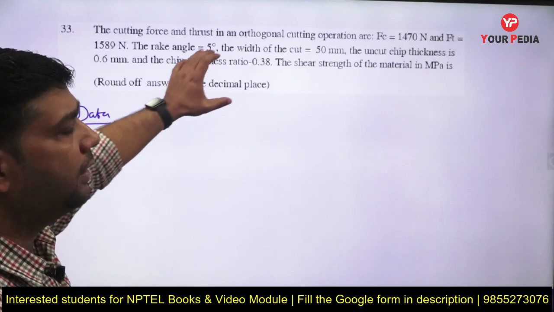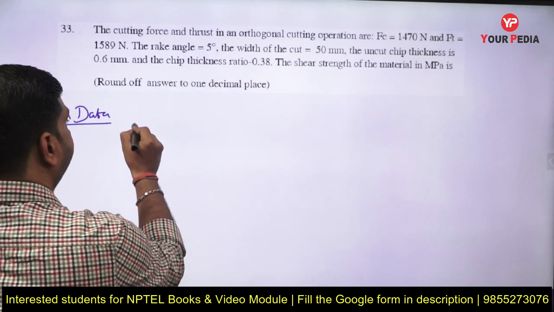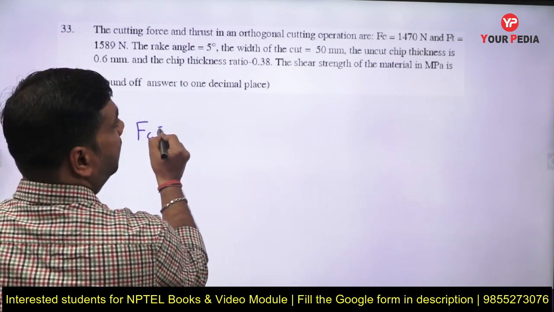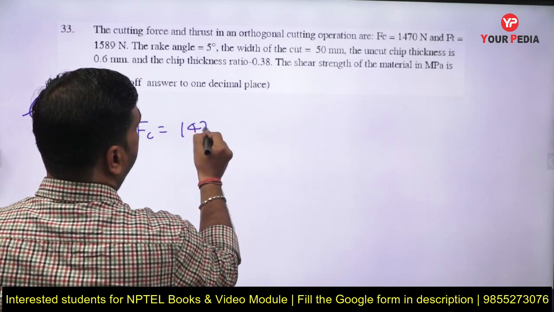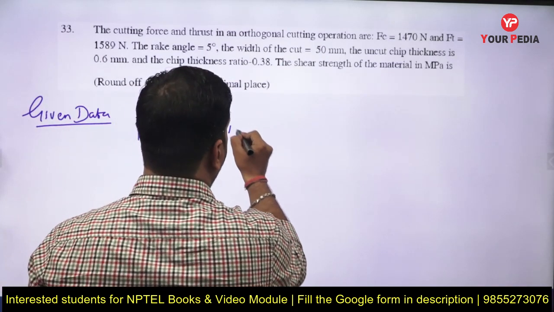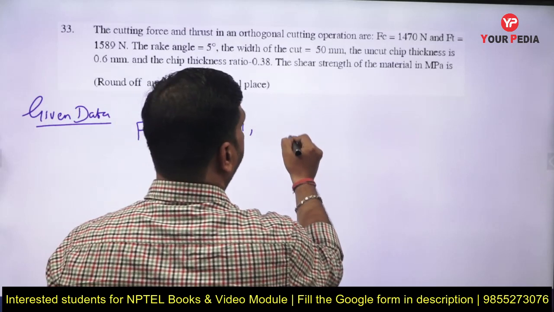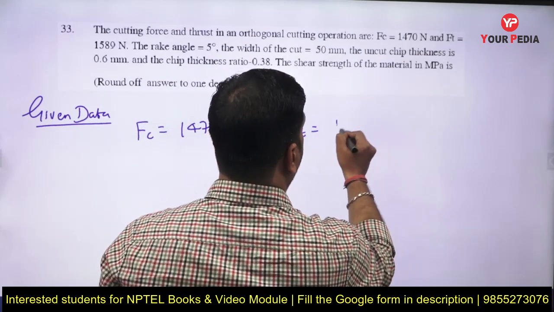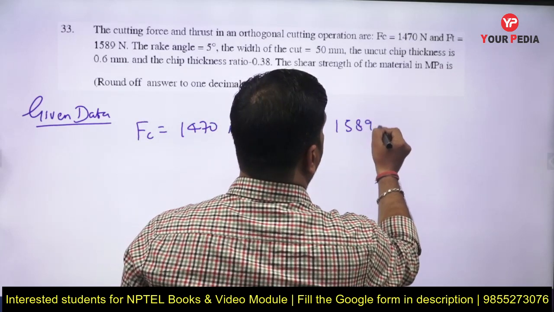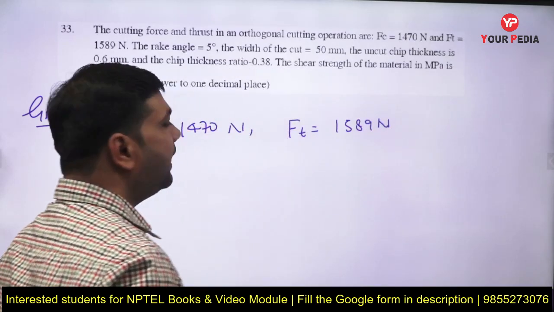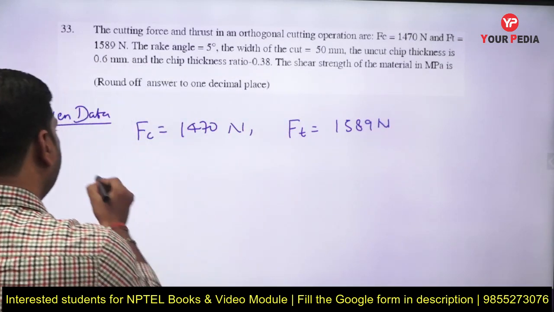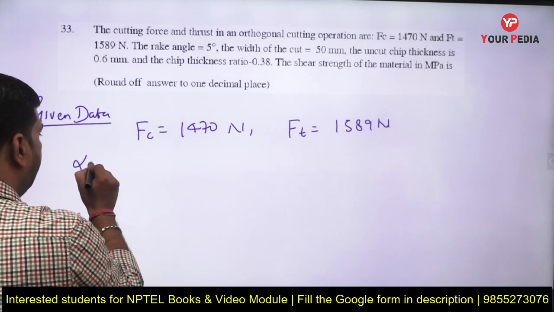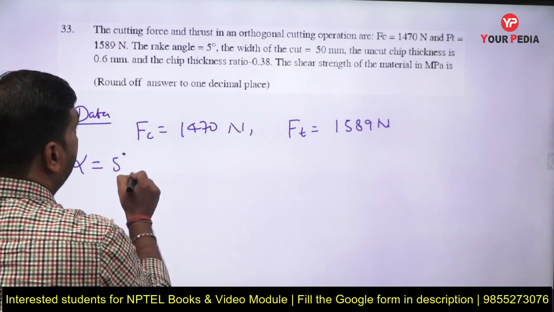First of all, there are two forces. One is Fc, that is 1470 Newton, and another force is Ft, that is 1589 Newton. The rake angle is represented by alpha, that is 5 degree.